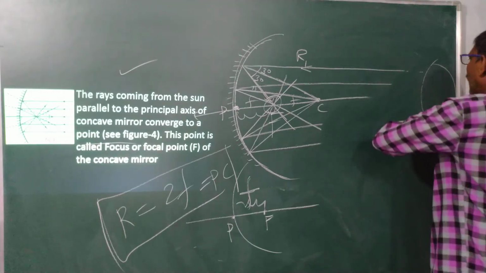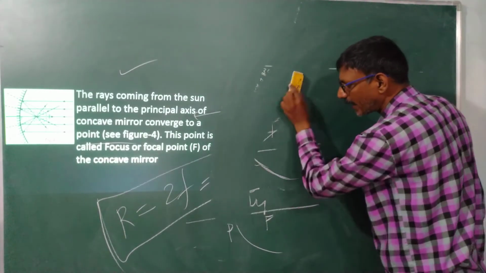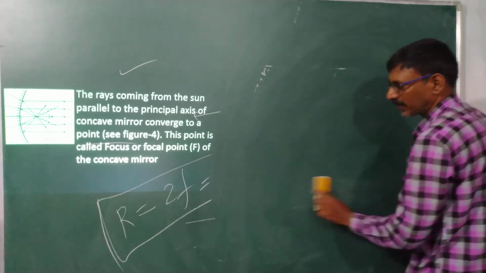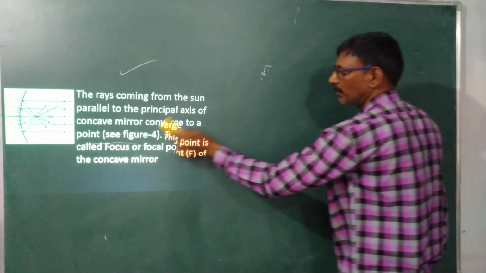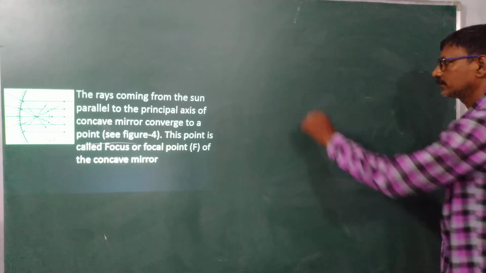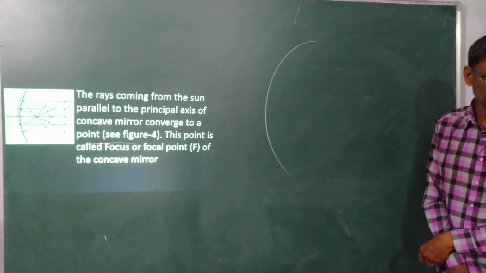When coming to the convex mirror, where can we find the focus and center of curvature? This is a very, very important topic. Suppose this is my curved mirror.